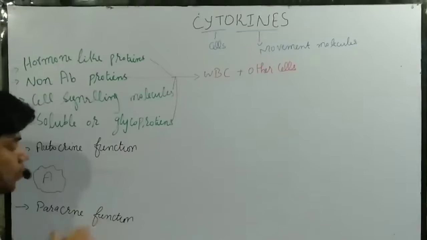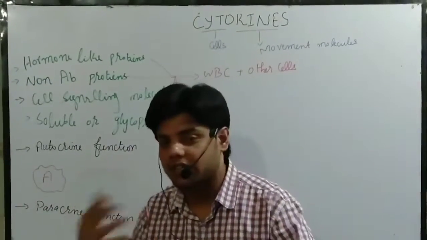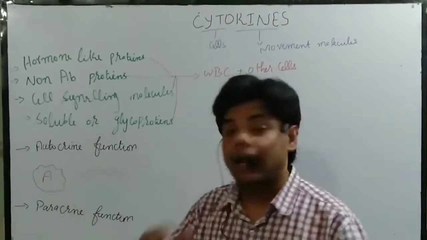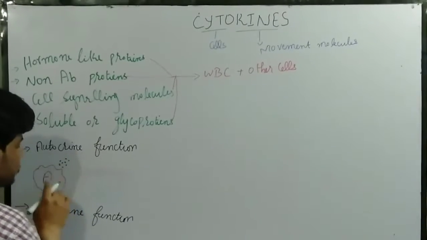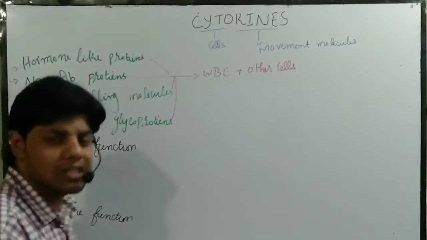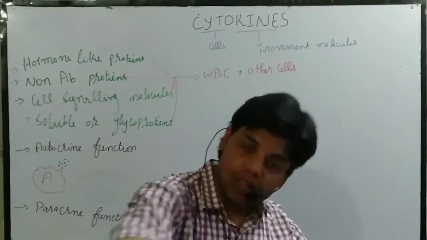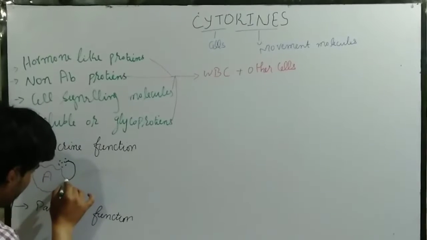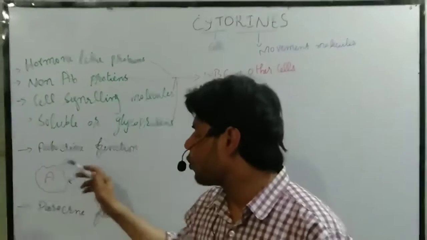In this case we have signals which are secreted from the same cell and affect the same cell. Let's suppose these are signal molecules secreted from this A cell, this WBC, and have an effect on that cell as well. When cytokines affect their own cells, we call that the autocrine function.